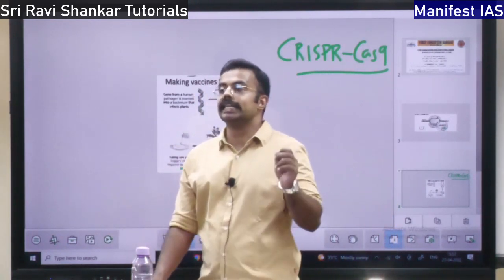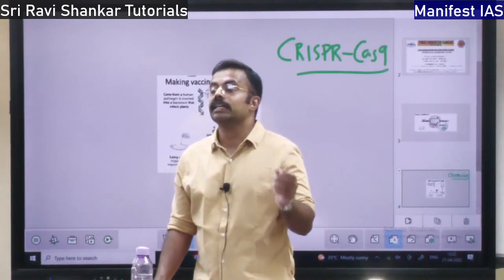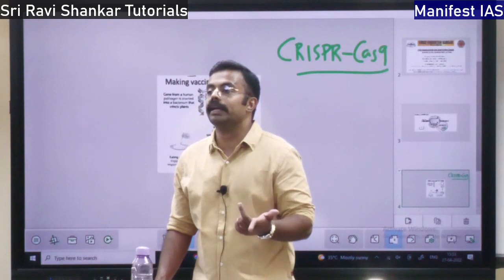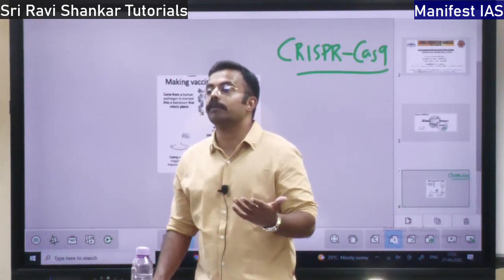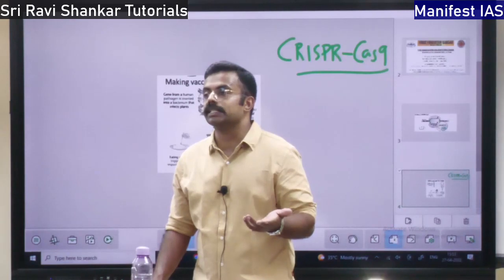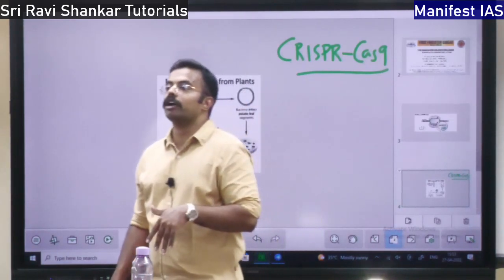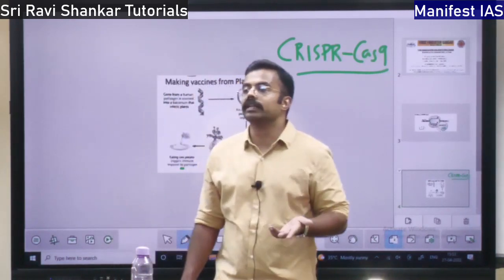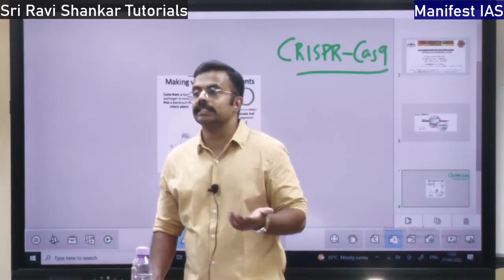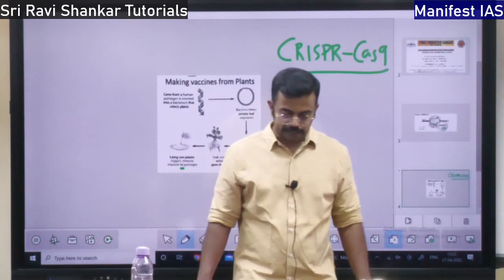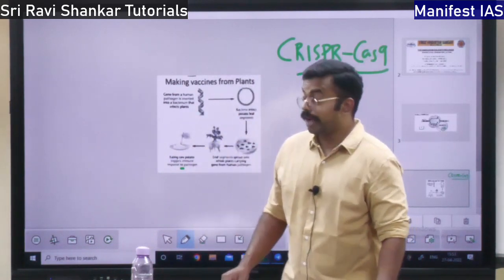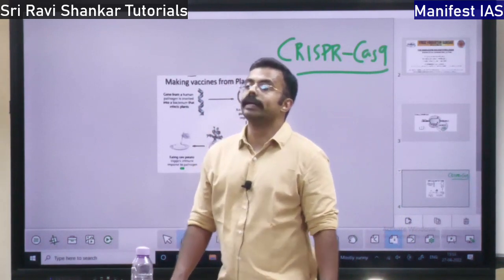So if there is a diseased gene, that will be put inside the plants, and that plant will develop what? It is going to develop immunity for that particular disease. So when you eat that plant, what will happen? You are automatically going to get immunity against that particular disease. That is plant-based vaccines. So next I am going to talk about vaccines for COVID-19.